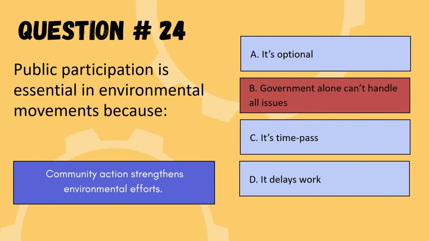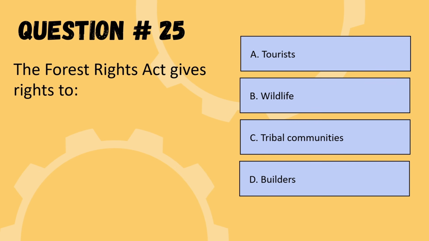So we are moving to the next question. Our next question is, the Forest Rights Act gives rights to. Options are tourists, wildlife, tribal communities, or builders. So the correct option is option C, tribal communities.